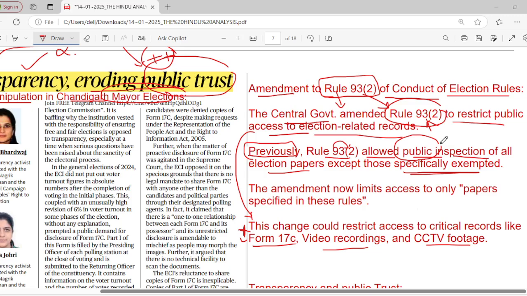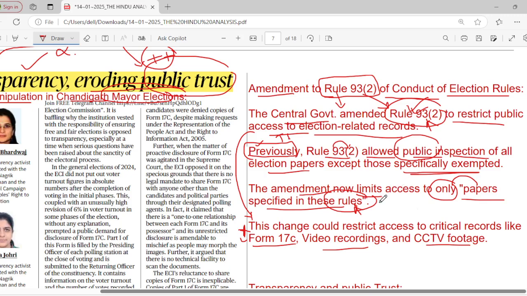Okay, previously we were expecting a little transparency there, but in this new amendment they have made lots of limitations. Now it limits access to only the papers specified in these rules. The central government made a lot of amendments in this particular rule, 93 subsection 2 clause 2. Few of the papers have been specified in these rules, and only those can be accessed.